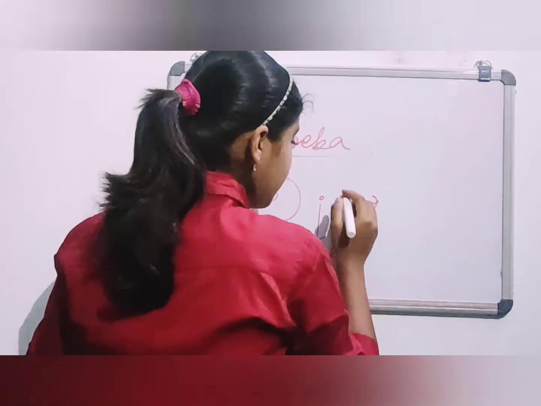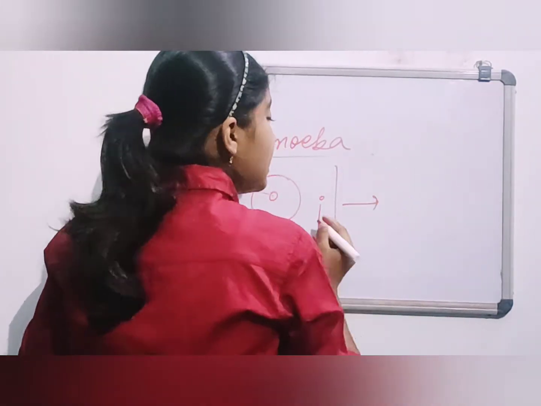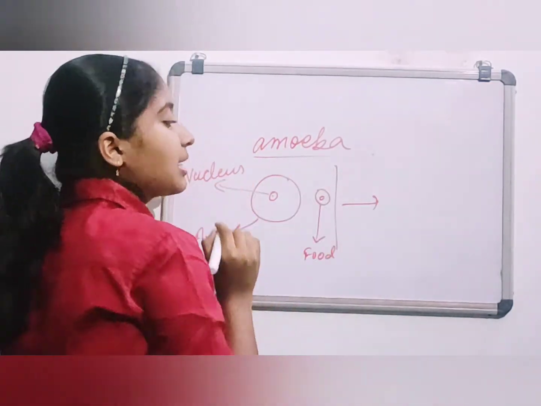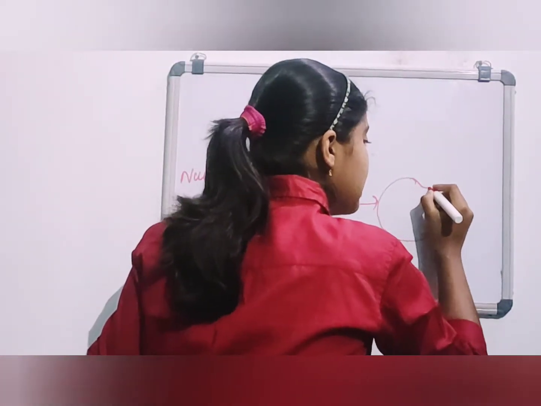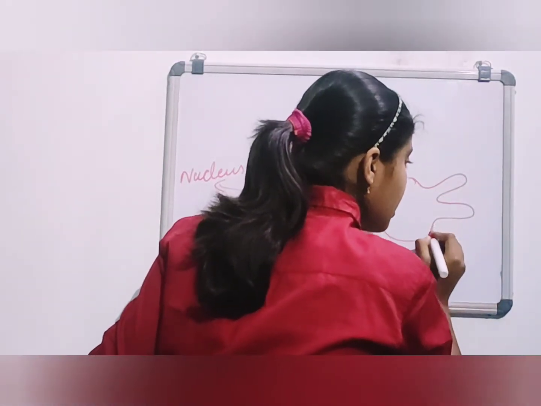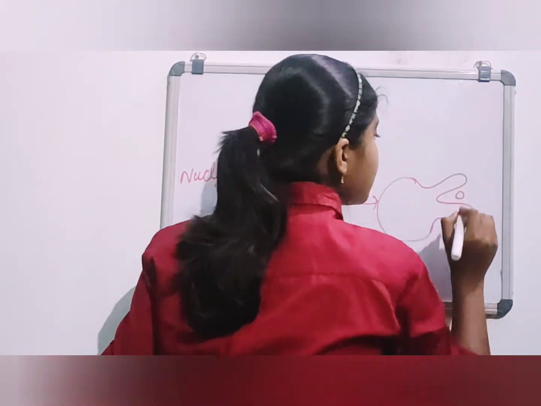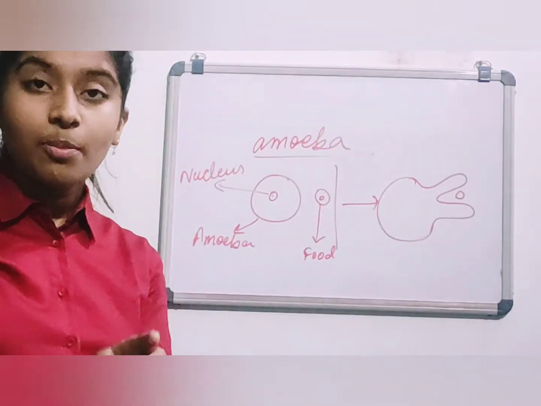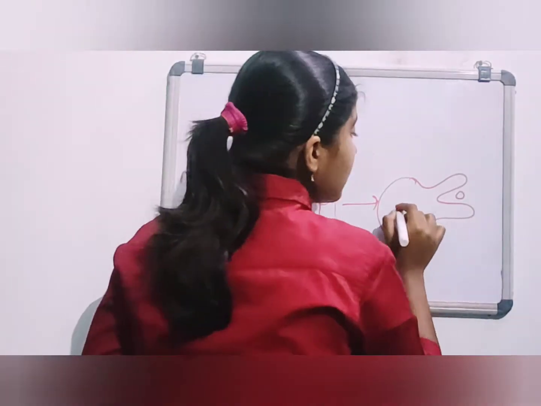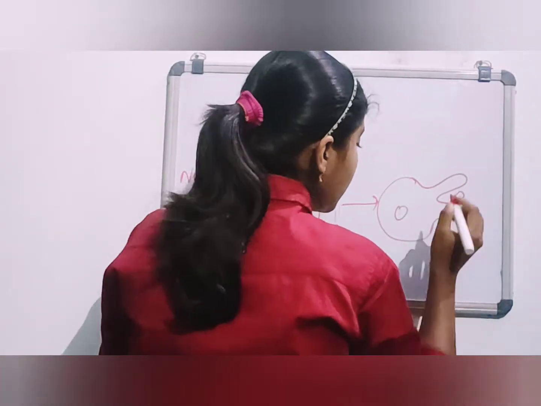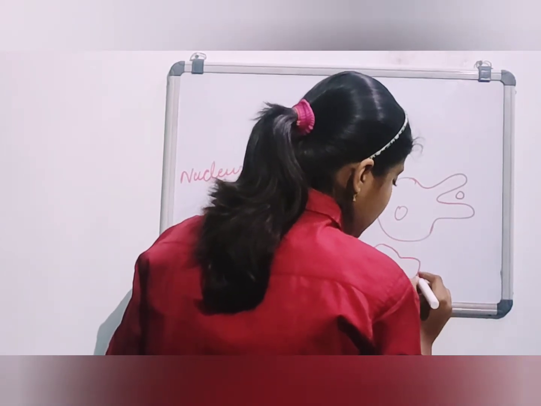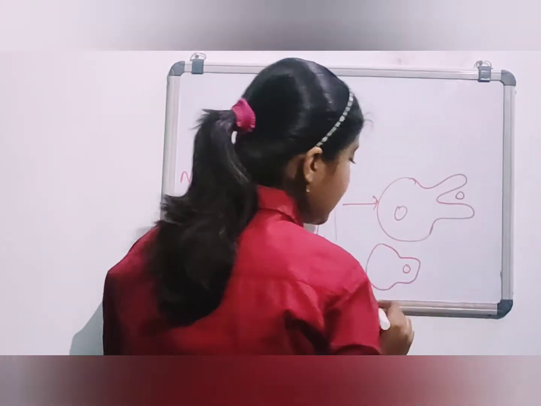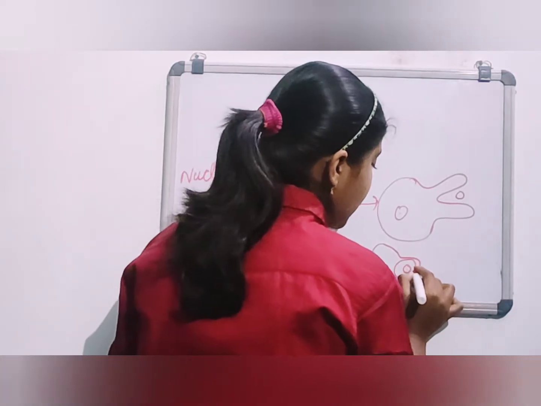And let's say, whenever it detects a food particle, it takes out its tentacles, which is known as pseudopodia, and it takes in its food into the food vacuole. Let me tell you that it takes in its food into the food vacuole.